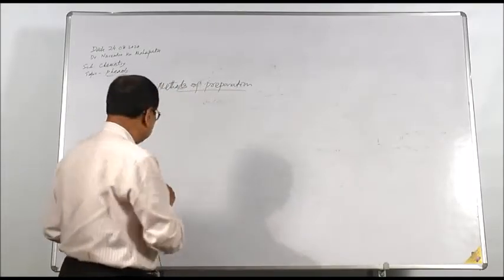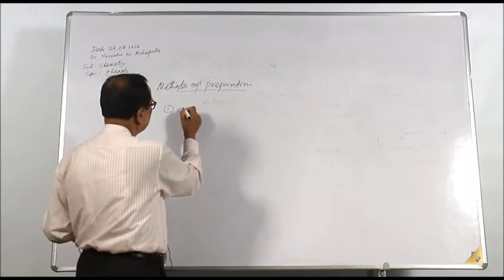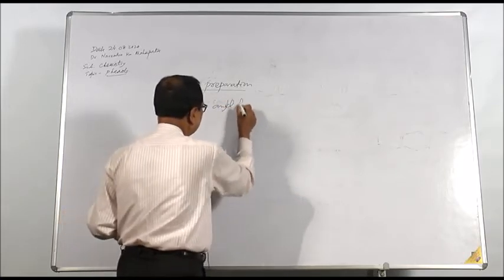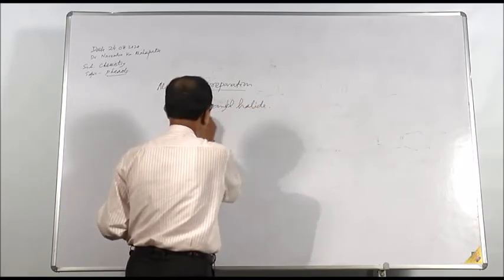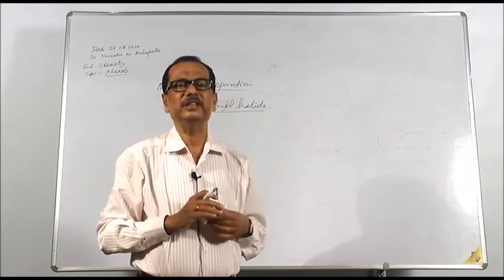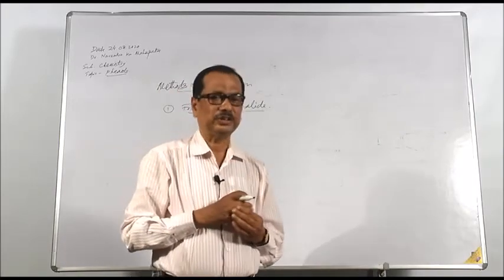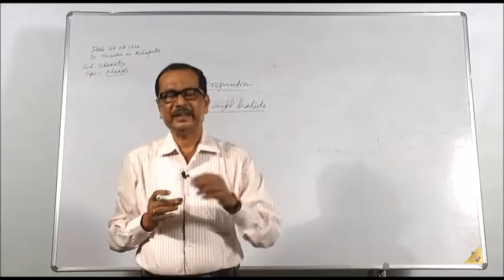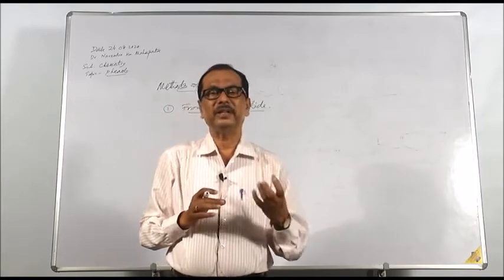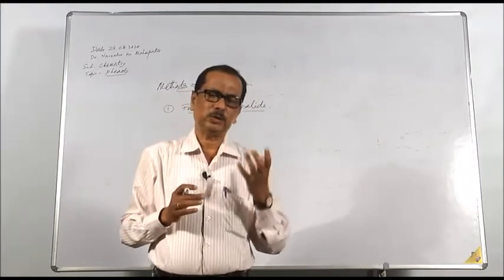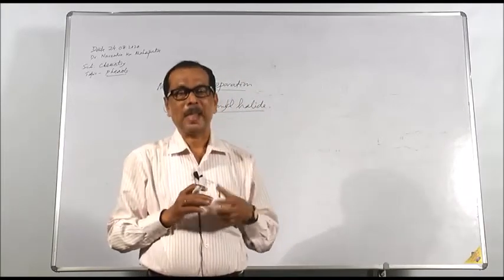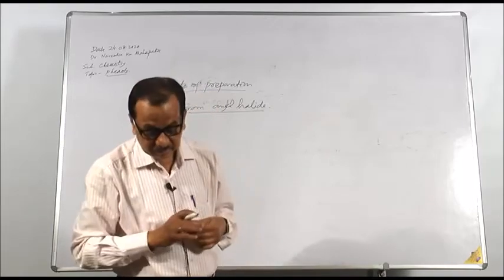So, in methods of preparation, one is from aryl halide. You have read in aryl halides that halogen atoms are not easily replaced. However, under drastic conditions, that halogen can be replaced by an OH group. When chlorobenzene is heated with sodium hydroxide at high temperature and high pressure, phenol is formed, and this process is called the Dow process.